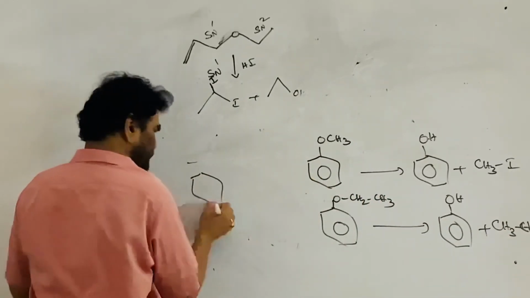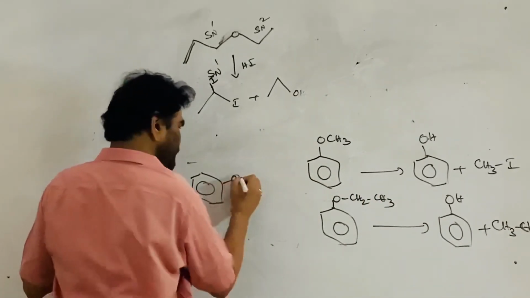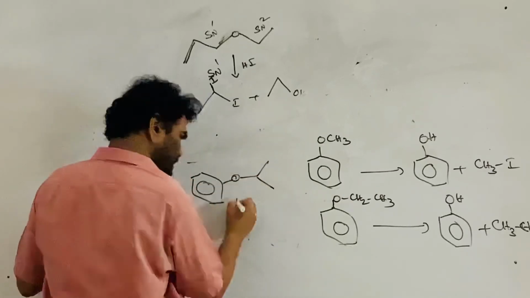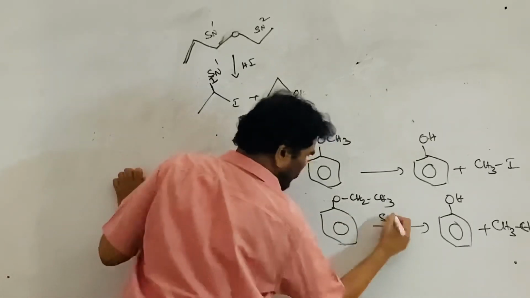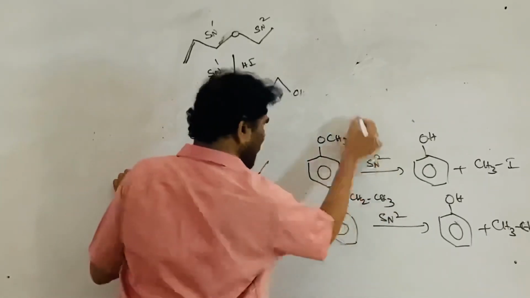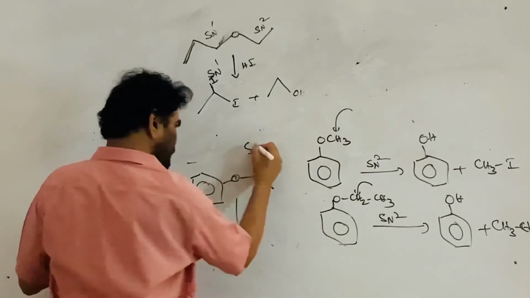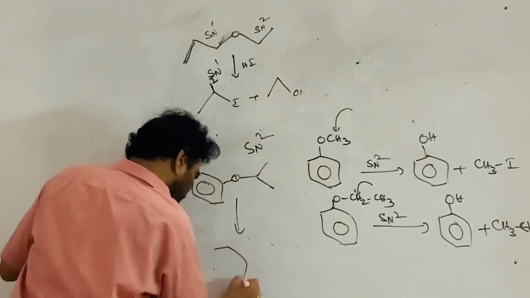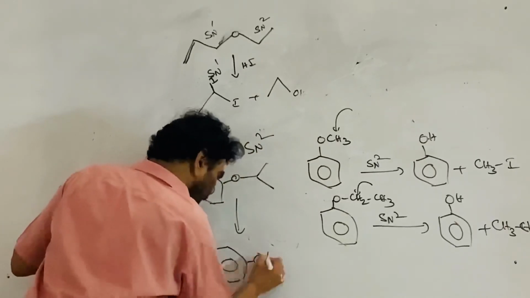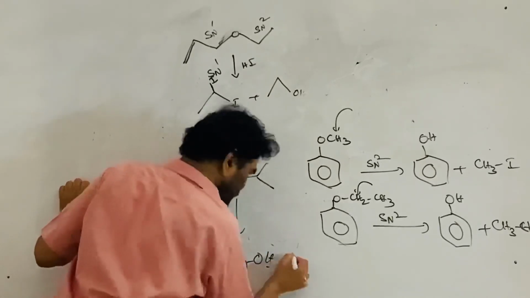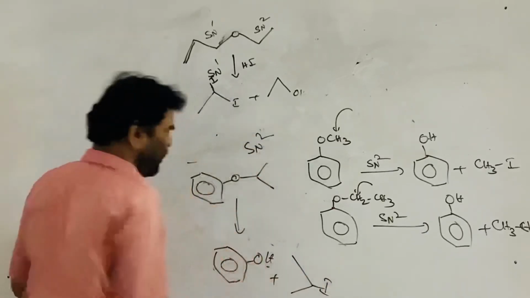If this is isopropyl, by the SN2 route the reaction takes place on the alkyl side, again converted into phenol, and isopropyl iodide is formed.